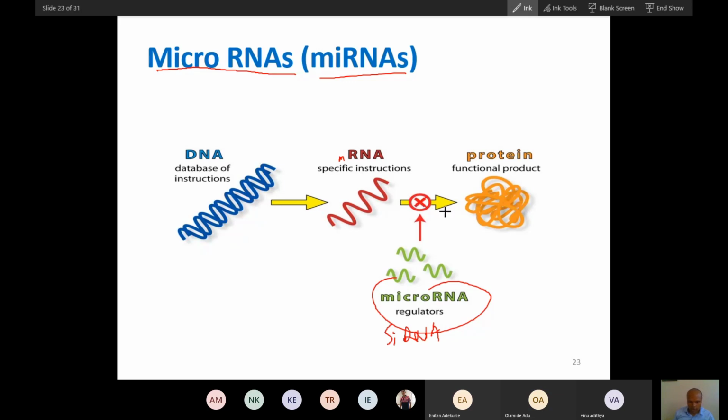there will not be protein synthesis. Protein synthesis will be inhibited. So microRNA and siRNA also inhibit protein synthesis. So these are also called regulatory and inhibitor RNAs. These are all inhibitor RNAs. MicroRNA and small interfering RNA, these are inhibitory RNA.